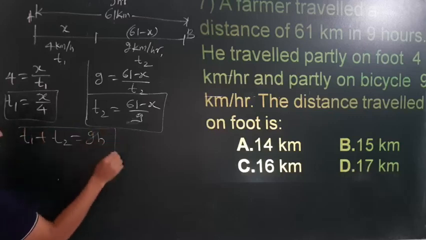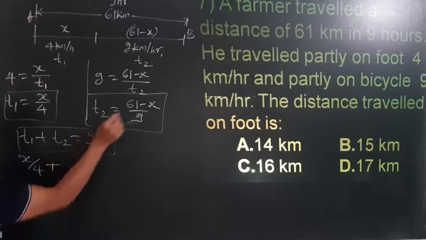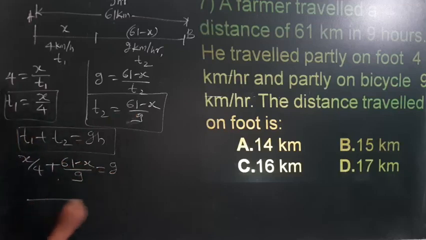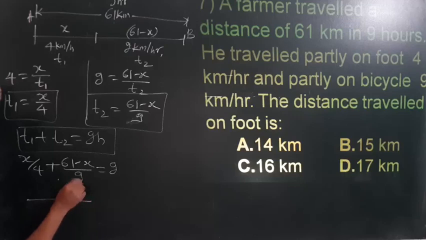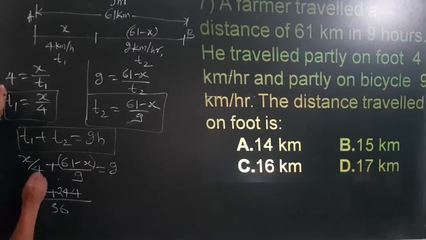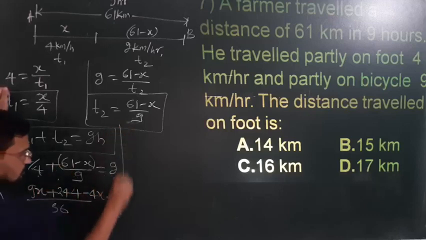Now we know t1 plus t2, total journey, is 9 hours. So t1 is x by 4 plus t2 is 61 minus x divided by 9 is equal to 9, correct? Okay, so I will multiply this. 4 into 9 becomes 36, cross multiplication. So 9x will be here plus 4 and this bracket multiplies. So 4 into 61 you will get 244 minus 4x is equal to 9.